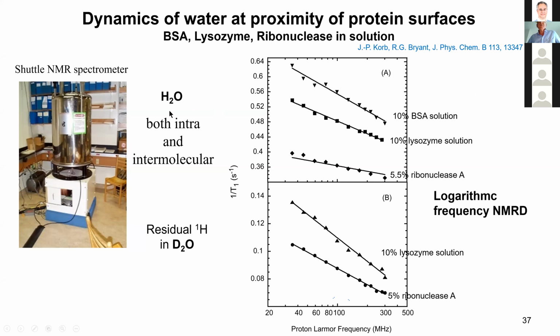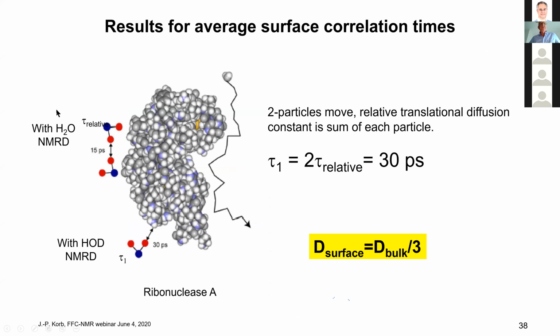And we study different solutions in light water, because in light water you have both intra and intermolecular contributions, and residual proton in heavy water. And still we observe this logarithmic frequency dependence, but look, with this machine we now explore between 30 megahertz and 300 megahertz. Because we have this system with H2O, we can measure the correlation time between the two moving particles, which appears to be 15 picoseconds, and with the HOD, we have the interaction between the relaxation of this proton and the solid proton, and we find the factor 2.